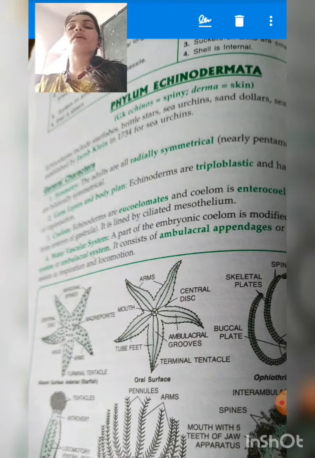One more thing, and very important, students: the animals of phylum Echinodermata have radial symmetry. What is the meaning of radial symmetry?